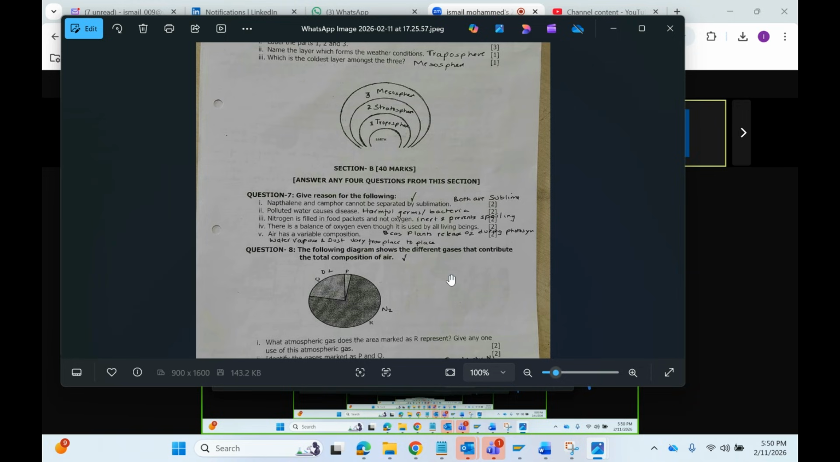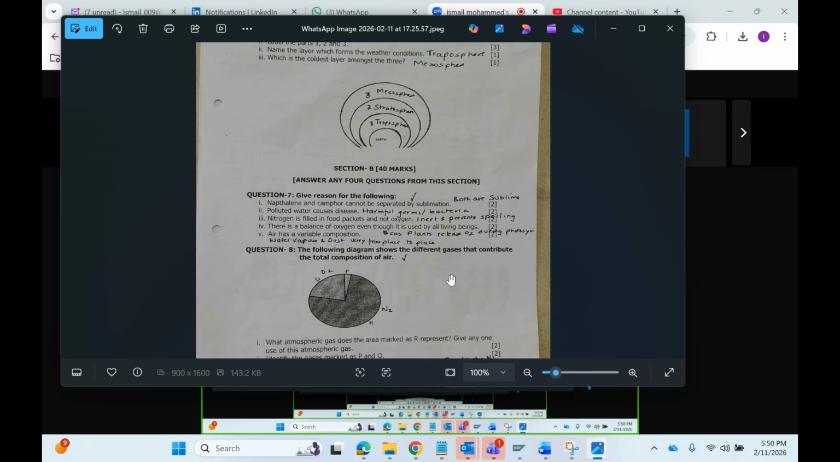This is important. Next one, there is a balance of oxygen even though it is used by all living beings. Why? Because most of the plants and trees release oxygen during the process of photosynthesis. So even though all the living organisms are taking it, there are plants and trees which are producing it again. So that's why there is a balance of O2 in the atmosphere.